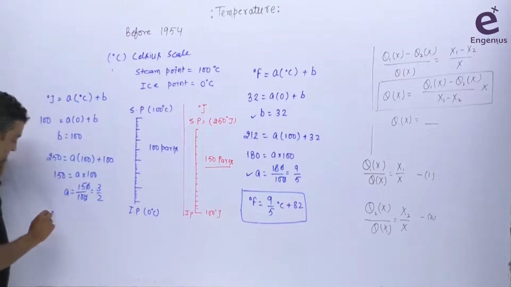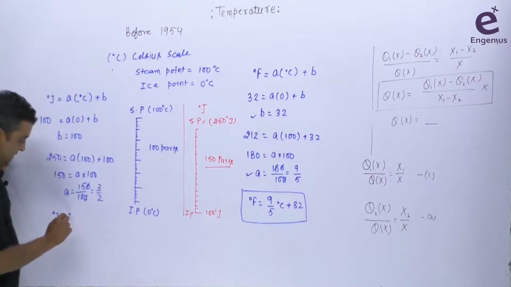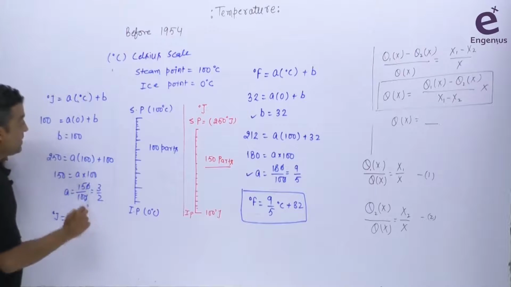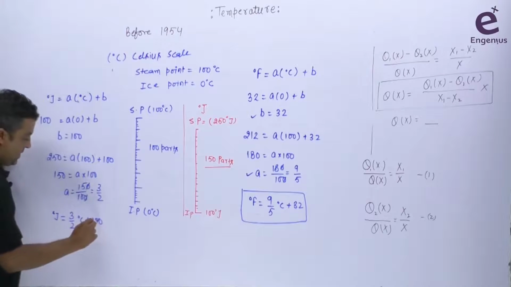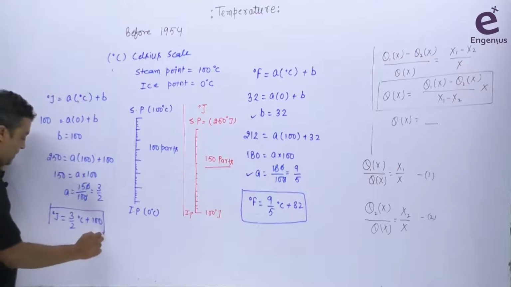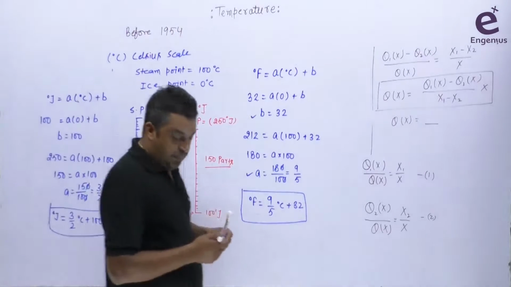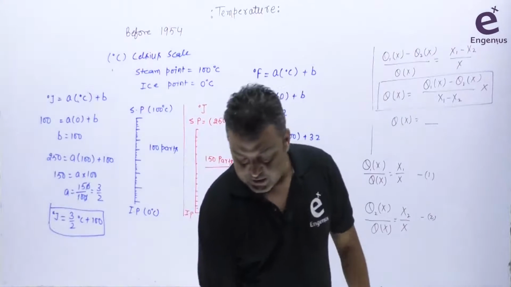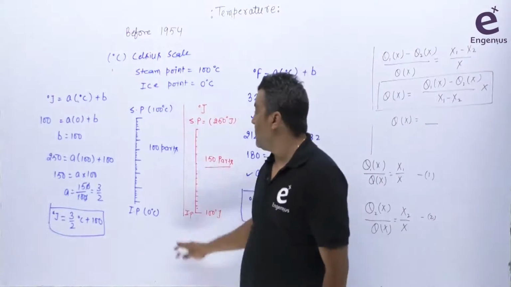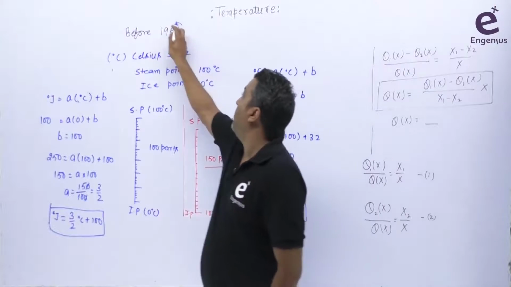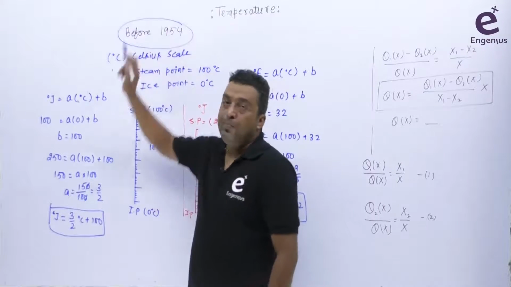So I will write this scale as 0 J equals A, which is 3 by 2 degree centigrade, plus this value of B, which is 100. And this is how my own scale will work, and I can easily convert the system. So this is how they used these methods to measure the temperature before 1954.